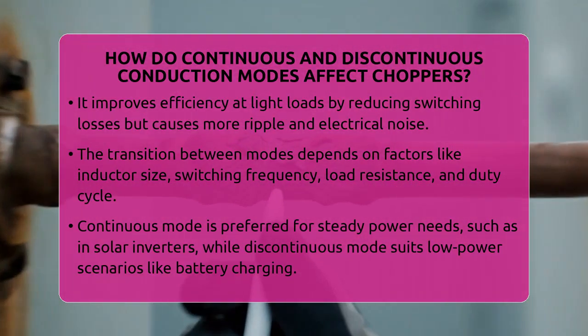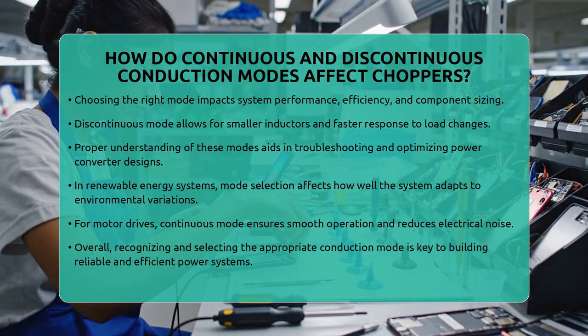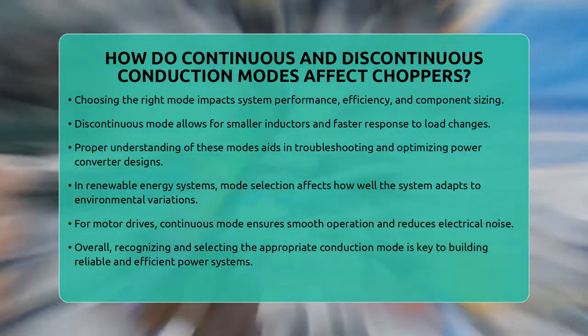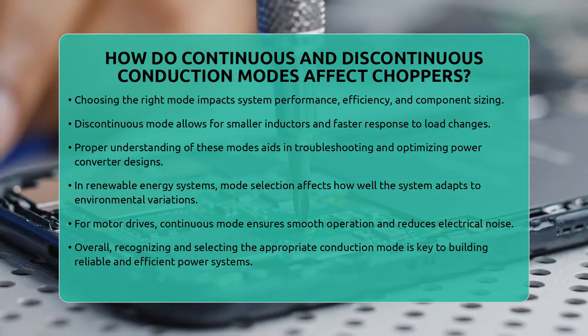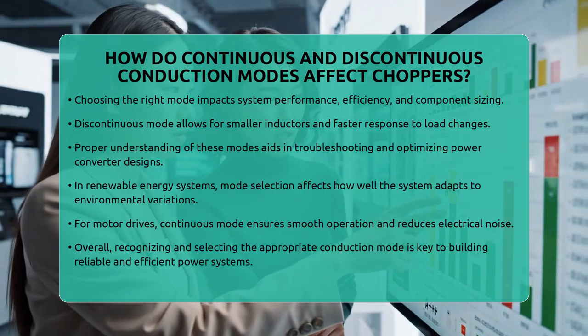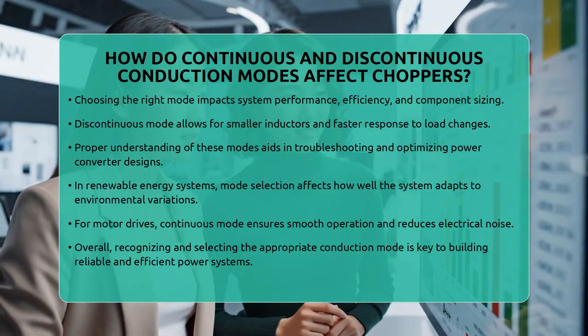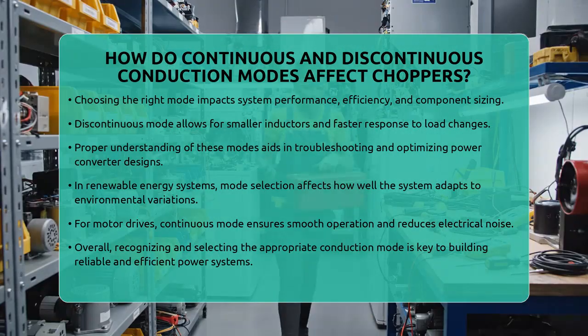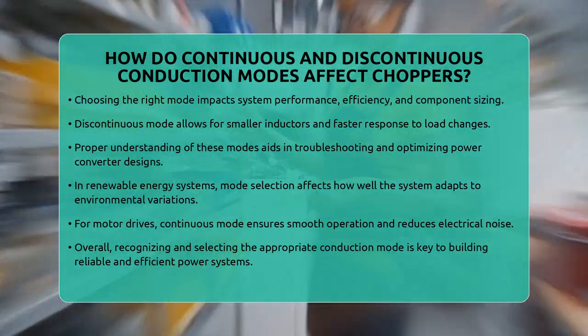In practical applications, understanding these modes helps in troubleshooting and optimizing performance. If a system shows excessive ripple or unstable voltage, it might be operating in the wrong mode or transitioning unexpectedly. By selecting the right inductor size, switching frequency, and control strategy, engineers can ensure the chopper works efficiently and reliably.